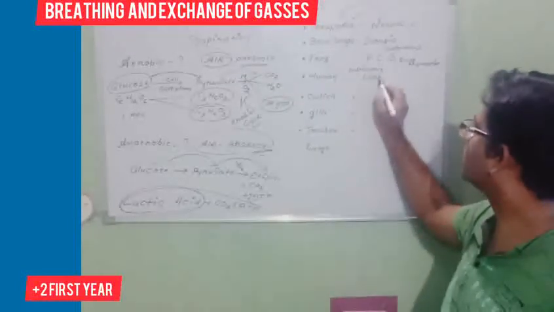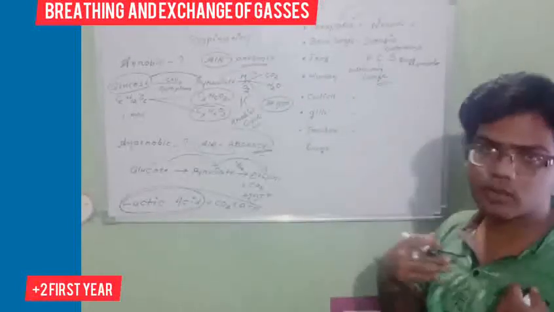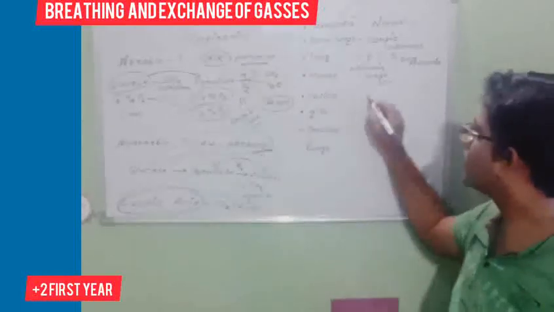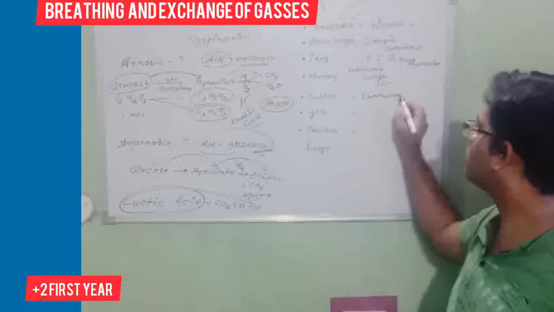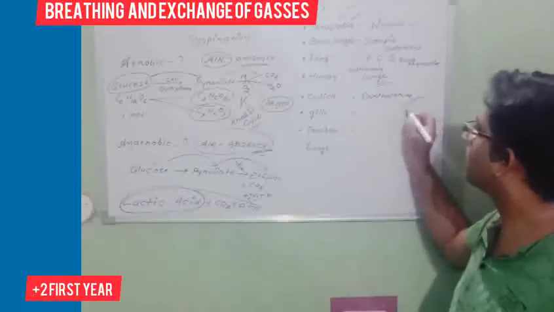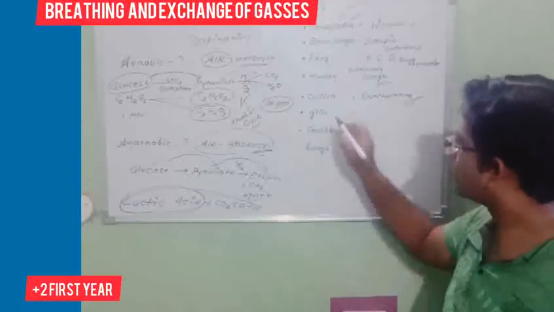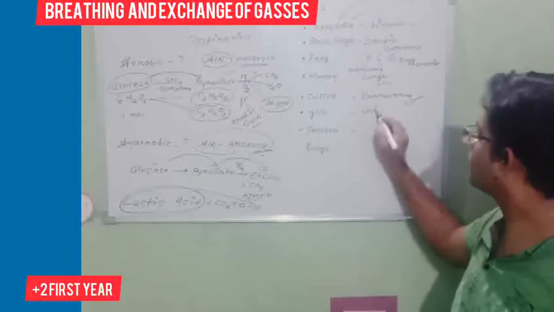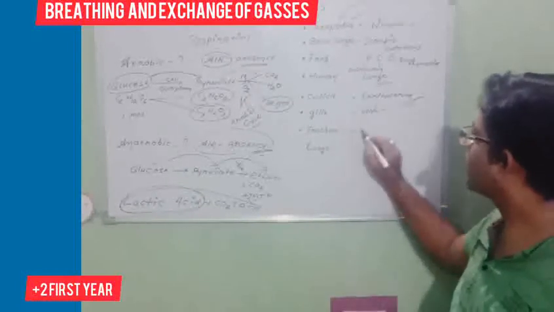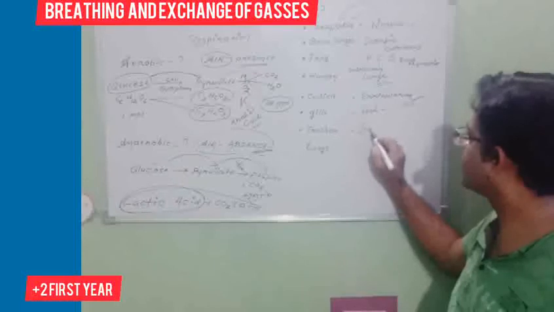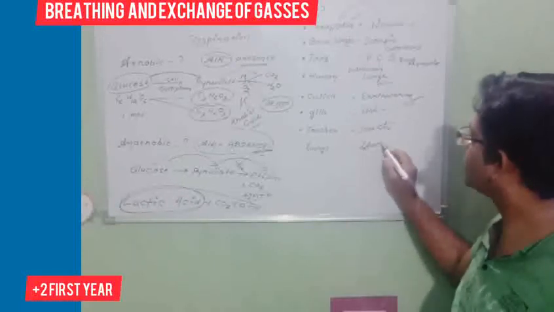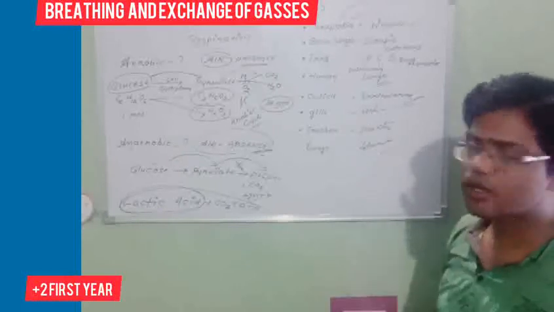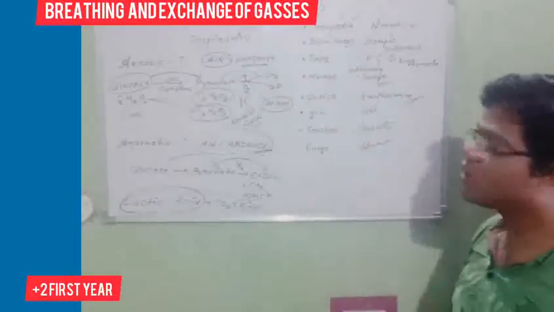Human beings have lungs for our respiration. Cuticle is present in the earthworm. Earthworm and frog also; in case of hibernation, the frog uses this cuticle. Gills are present in fish and some aquatic organisms. Trachea is present in some terrestrial insects. Yes or no? Lungs are present in humans and some other organisms also. So these are different kinds of respiratory organs.